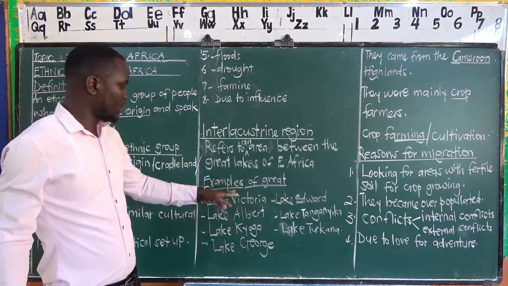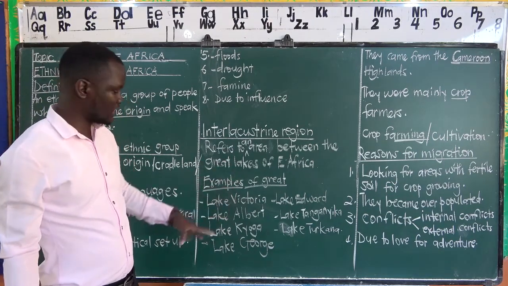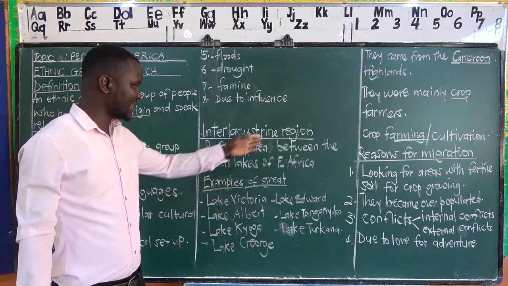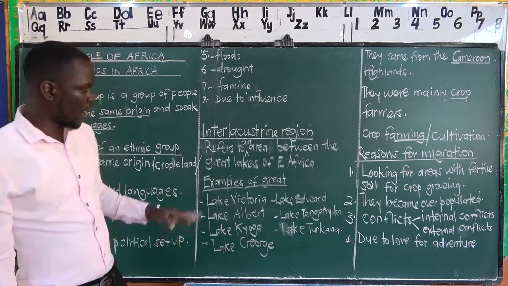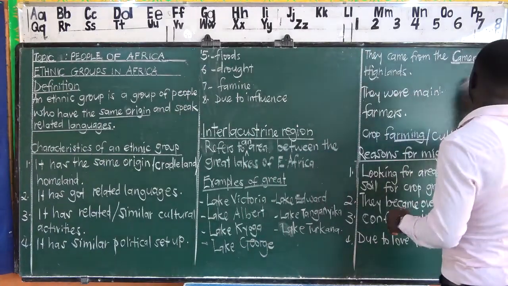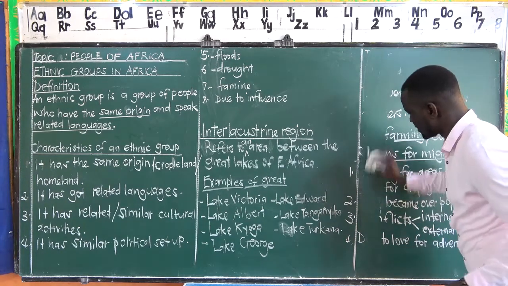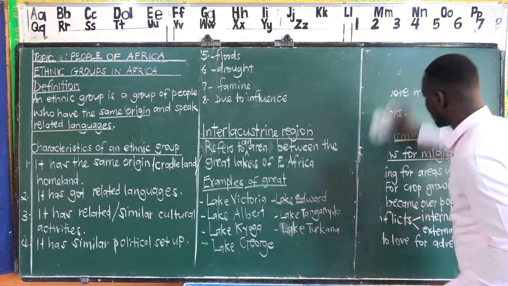So we are now going to understand why the Bantu chose to settle in the interlacustrine region, or why they chose to settle in areas between the Great Lakes of East Africa. That is our subheading that we are going to be talking about.